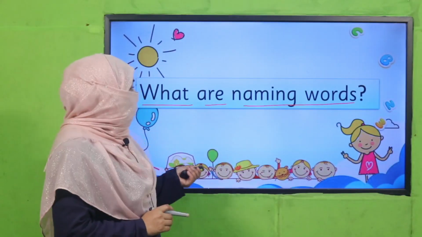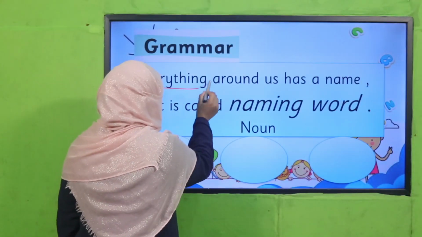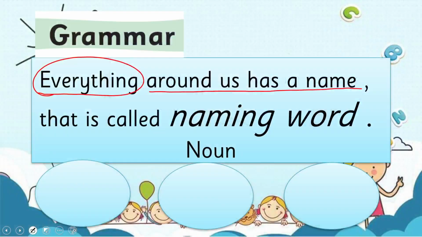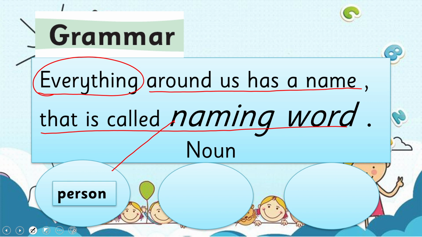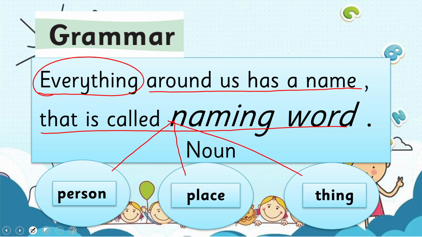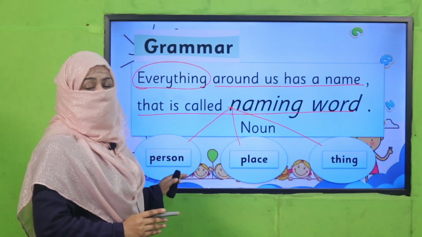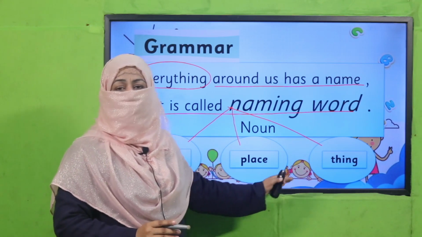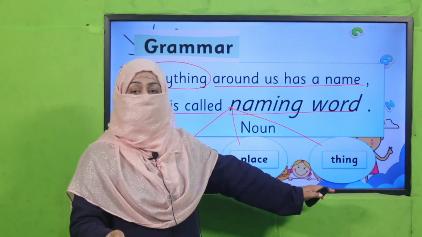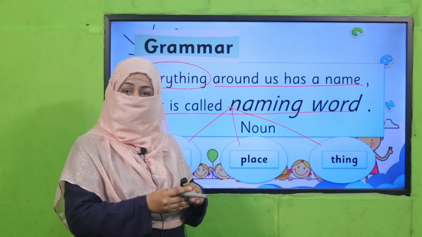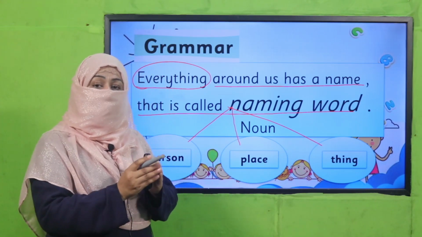Yes, my dear students, I hope you remember that everything around us has a name, and that is called a naming word, right? And I have also taught you that this naming word may refer to a person or a place or a thing. So it means we can categorize the naming words as this is name of a person, this is name for a place, this is name for a thing, and further thing, living or non-living, right? This is how we make different categories.